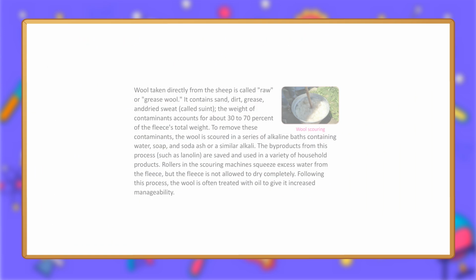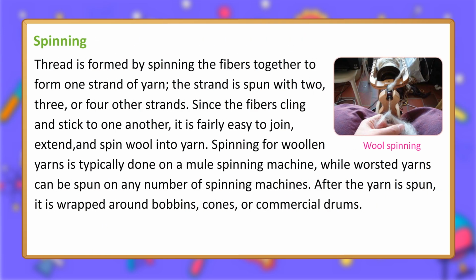Spinning. Thread is formed by spinning the fibers together to form one strand of yarn. The strand is spun with 2, 3, or 4 other strands. Since the fibers cling and stick to one another, it is fairly easy to join, extend, and spin wool into yarn. Spinning for woolen yarns is typically done on a mule spinning machine, while worsted yarns can be spun on any number of spinning machines. After the yarn is spun, it is wrapped around bobbins, cones, or commercial drums.